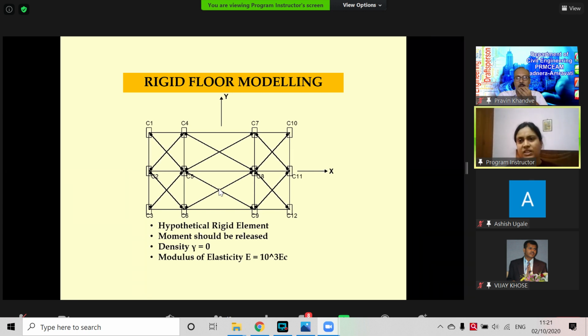convergence error. If there is a drastic difference between the stiffnesses, then there will be a convergence error. I have checked that if we give 10 to the power 3 times, it will converge and at the same time serve the purpose. So these bracings are hypothetical. In our own programming, we can simulate this way also. But in the marketed packages, they have already incorporated some way to model this rigid floor. But we have to take care of rigid floor modeling in order to simulate the actual behavior.